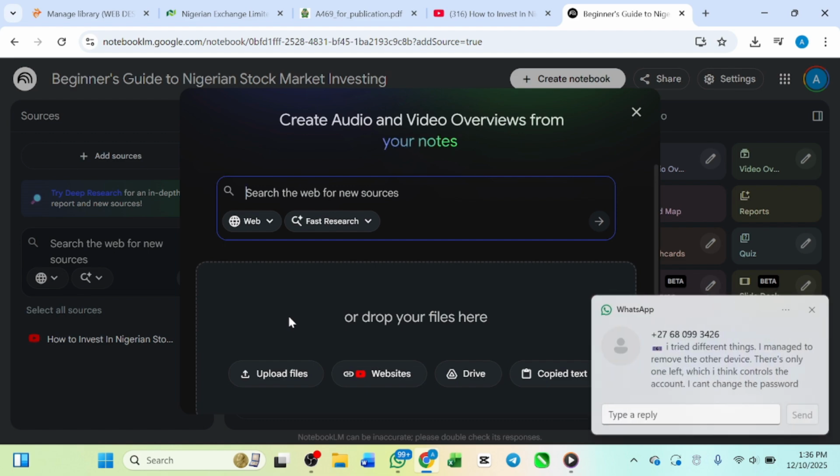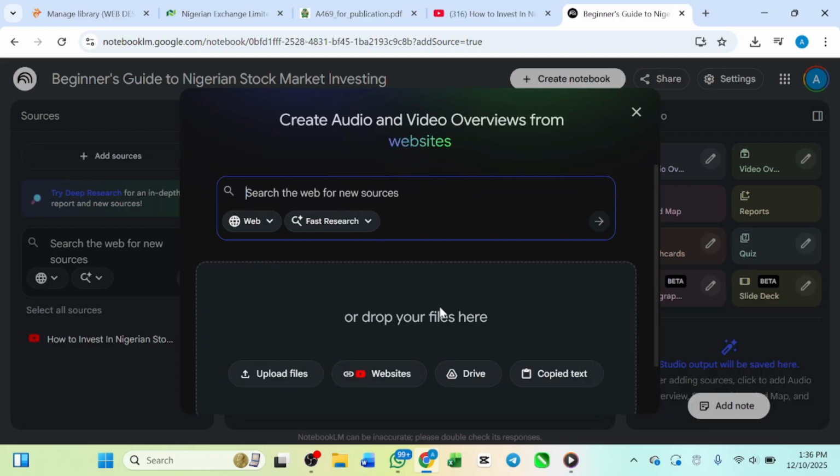The more resources you add, the more information you are going to get. It is very good to have resources from different people and from different platforms. A lot of resources will help you, but don't confuse the AI. Don't put any other topic apart from what you are working on. Everything that we are doing is concerning investing in the stock market in Nigeria, so make sure you don't put in other resources that are not related to what we are doing, so that you don't confuse the AI and you have very good information.